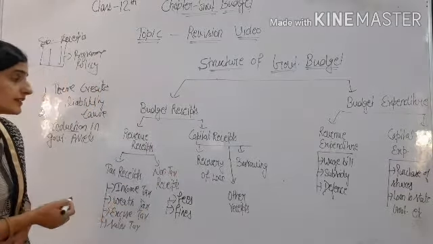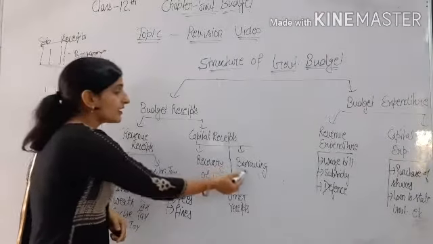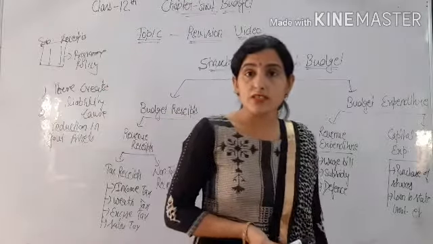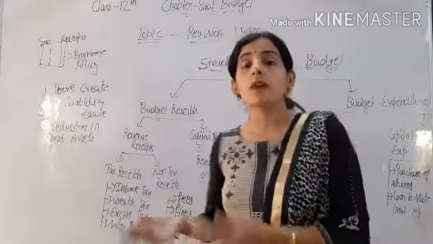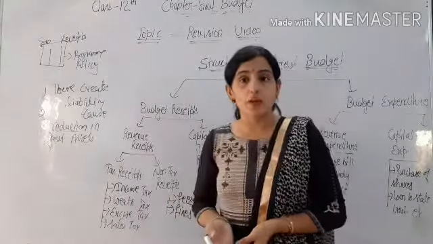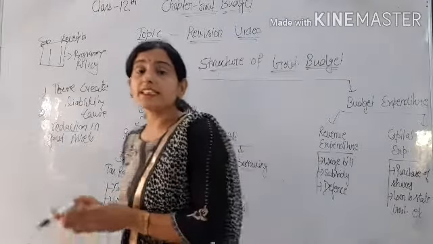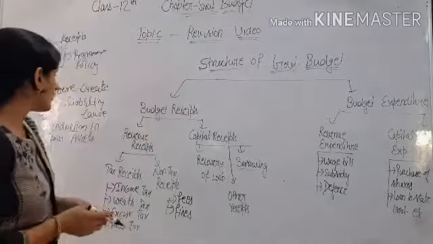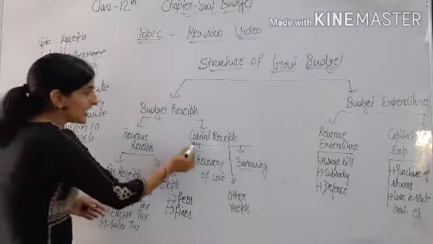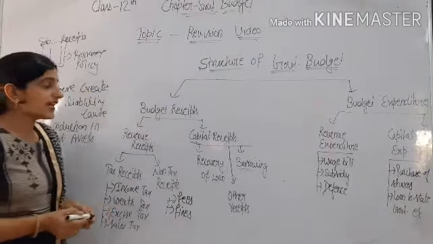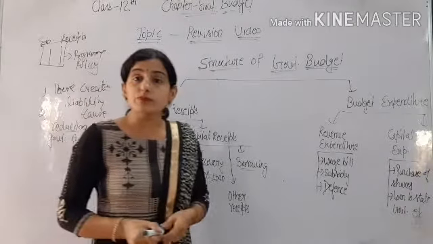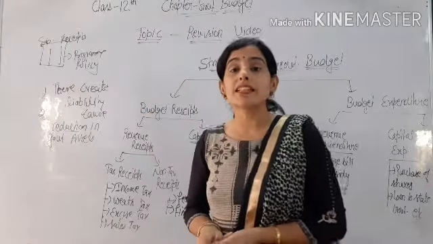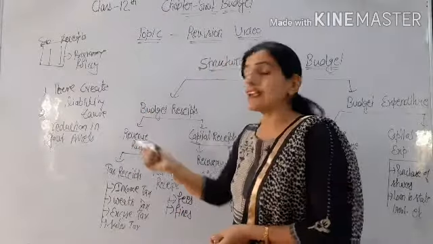Okay. Then borrowing. Government borrows from state government or central government, means any state government borrows from other state or from central government. Then borrowing creates the liability for the government. Okay, and creating liability for the government means it is included in capital receipts. Okay, then other receipts means disinvestment. If government does disinvestment, then there is reduction in the government assets.